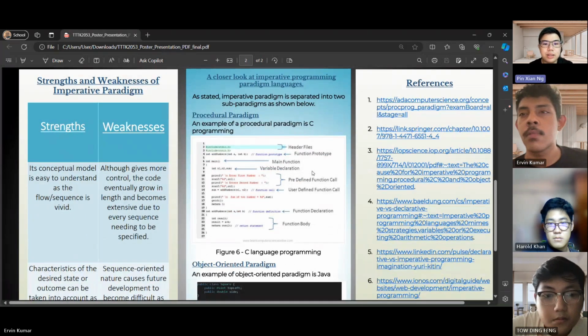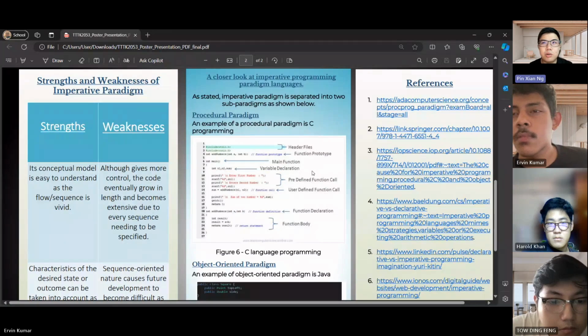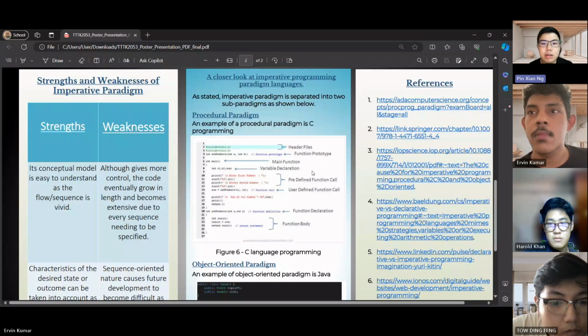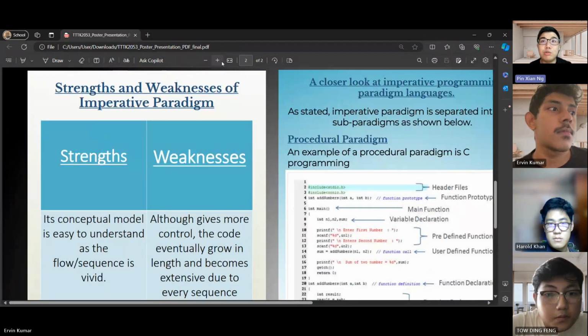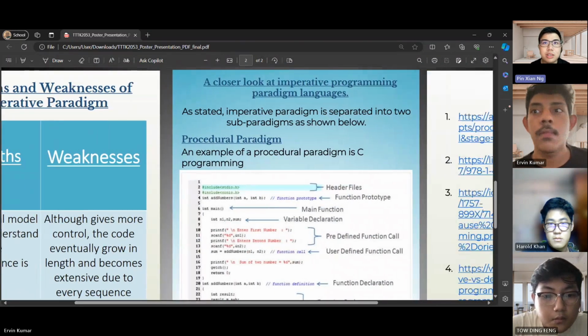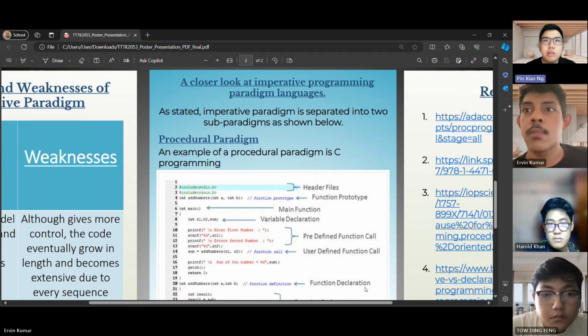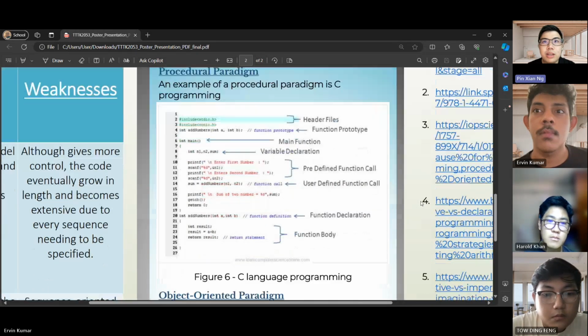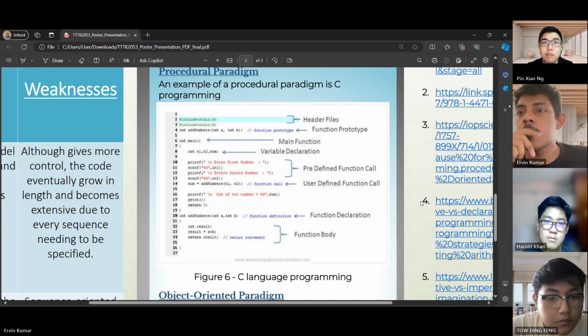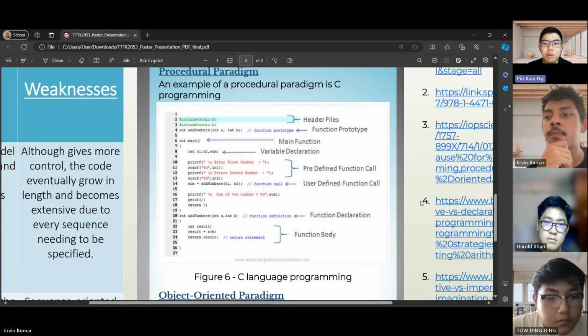Okay, so now I'll be explaining more about the coding part. If you take a closer look at imperative programming, as my teammates have mentioned, it can be separated into two sub-paradigms, which are the procedural paradigm and the object-oriented paradigm. For the procedural paradigm, an example is C programming, as you can see in our poster. Normally in a procedural paradigm, the coding will follow the sequence, which means it will go from the top to the bottom, following the flow.